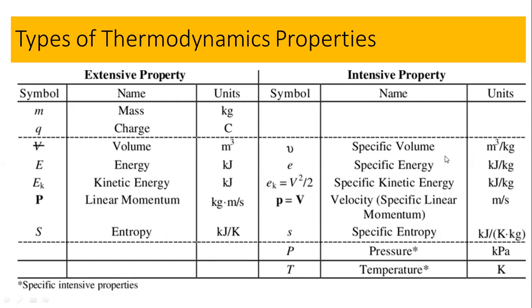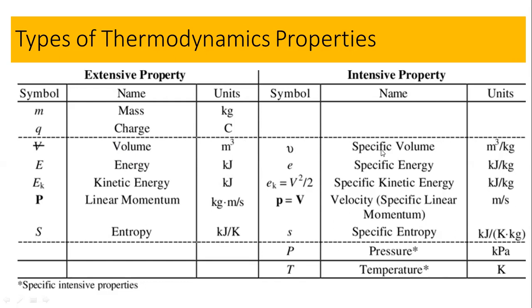So this is the volume, having the unit meter cube, which is an extensive property, and the specific volume has the unit meter cube per kilogram. So see the difference first with the units. What is the volume and the specific volume? In general volume, if you increase the matter or the mass, the volume is going to increase.